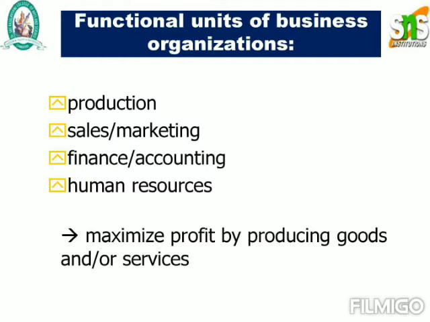Any organization doing business will concentrate on their production, sales or marketing, financial or accounting, or human resources. So here the goal is maximum profit by producing goods and or services. The maximum profit is nothing but the final outcome or the target. If a person is purchasing a product and they have to deliver the particular product, then they have to increase the sales profit. Okay. So next one is the functional areas of business.